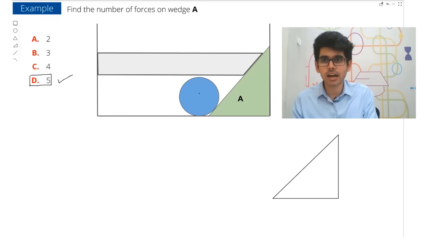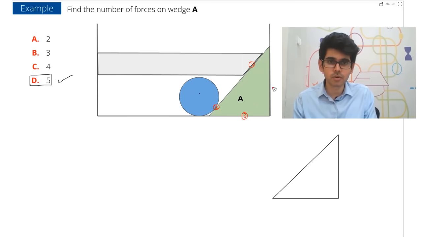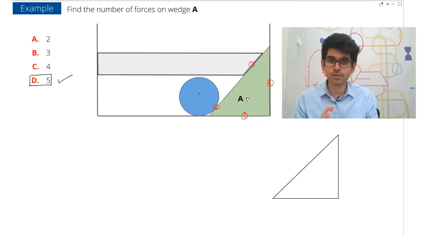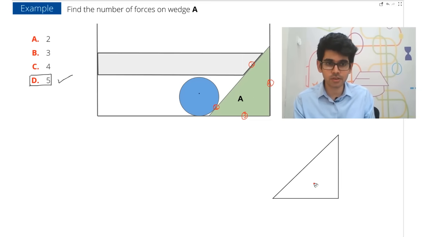How many contacts are there? There will be that many contact forces. So this is one contact. This is contact number 2 with the ball. This is contact number 3 with the floor. With this wall, contact number 4. So 4 normal reactions on the wedge, pushing forces, and one weight. So 5. Let me draw all the 5 forces. One will be the weight mg.